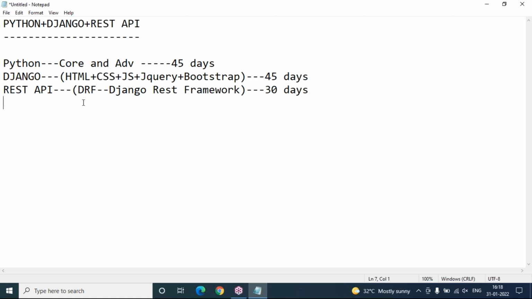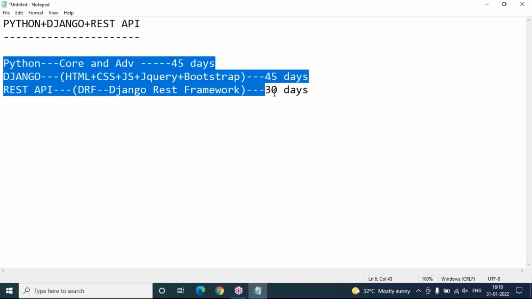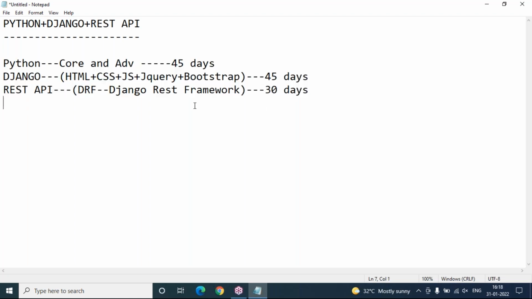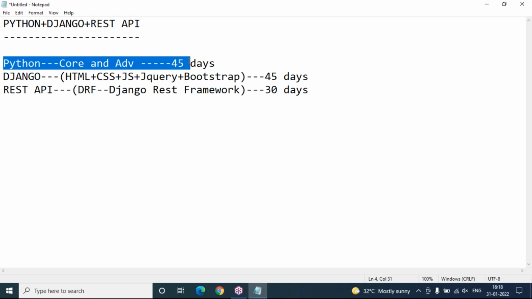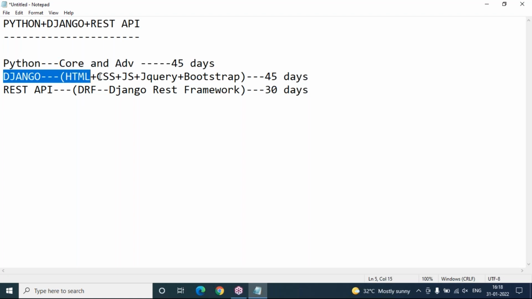REST API. But if you want to settle, get a job, or become a full stack web developer in Python programming, then I strongly recommend these three courses. You must keep these in your resume: Python as a programming language, and web development technology like Django and Django REST framework with REST API. Then you will get plenty of opportunities.